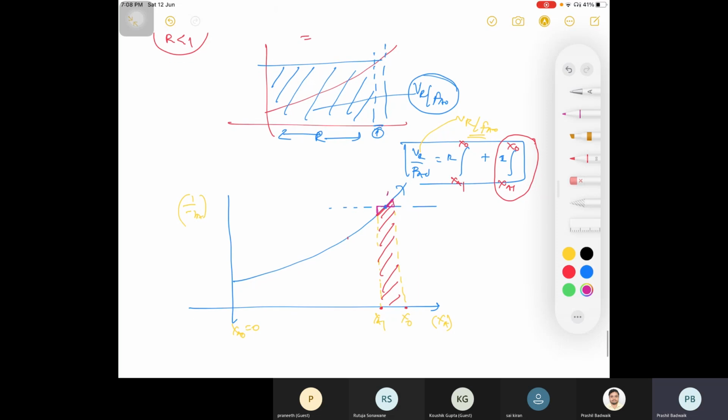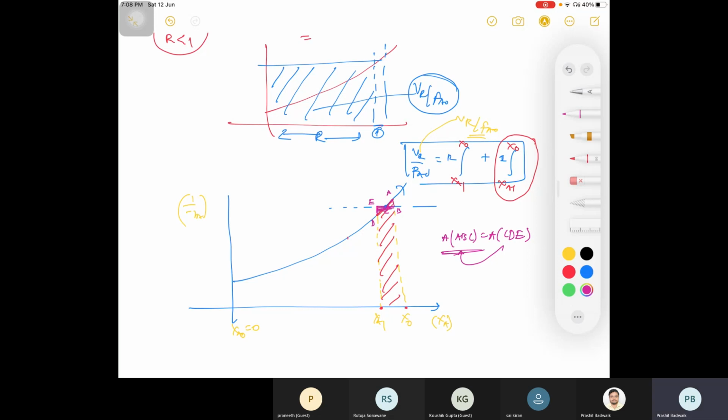I'll write A B C D E. So the area of ABC is equal to the area of CDE. I am just approximating how to calculate the volume for a recycle reactor, replacing this ABC by CDE.